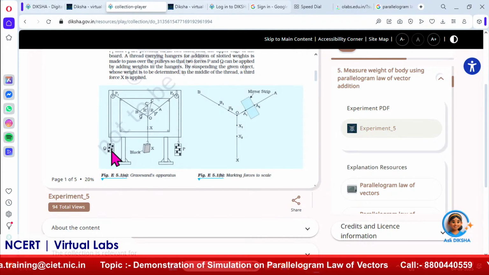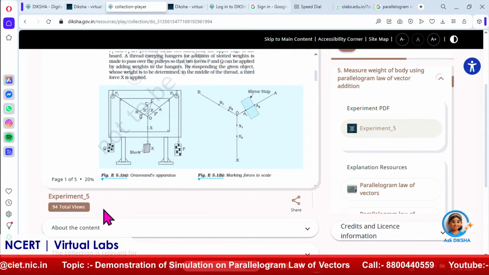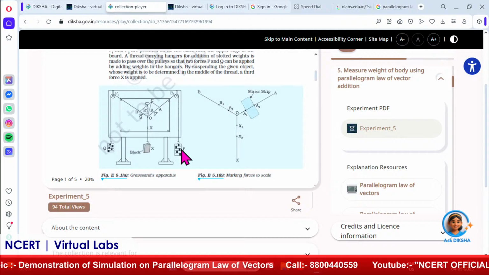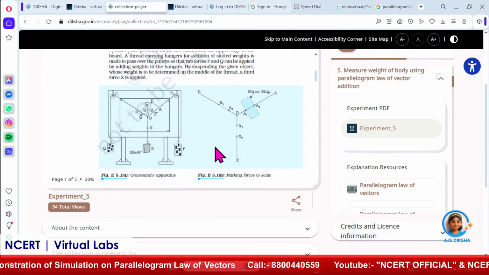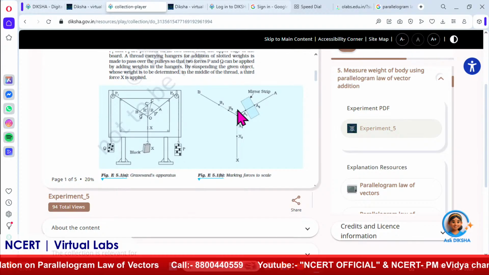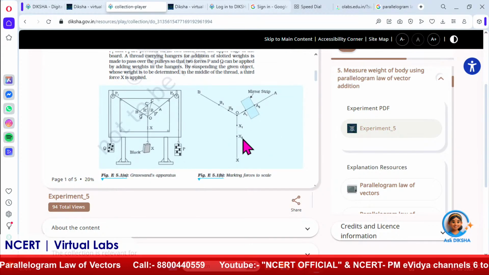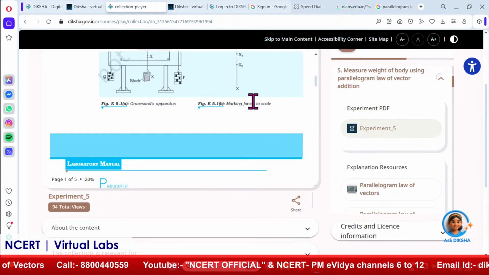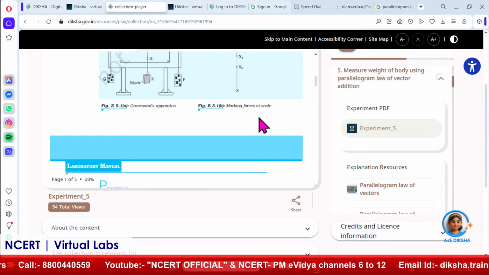You will see that when you put one weight over here, it slides down. Then you put another weight on this side, and it gets balanced a little bit. So we have to put the weights side by side so that it gets balanced with the unknown weight, and once it is balanced, it comes into the equilibrium condition. A mirror strip is also required.